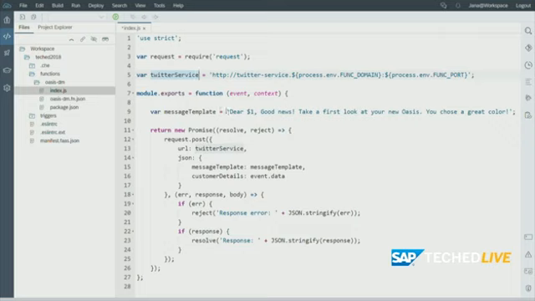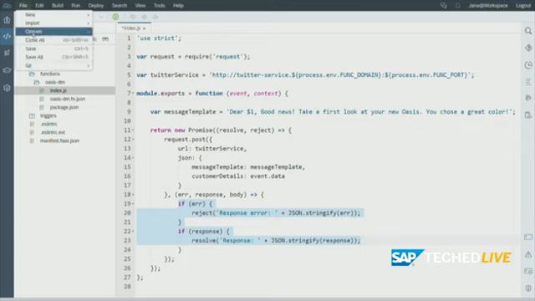So we call a microservice that does the Twitter feed. We run the function, and it gets the parameters of the event and the relevant context information. And there's not that much magic happening. We have a standard text that we're going to generate with a couple of variables inside. So you see here, one of the variables is, of course, the customer name, and we get those customer details from the event data. And with this relevant data, then of course we can put together the right message, and you see we get some response codes that we handle accordingly as well. So that's all that we need to do.